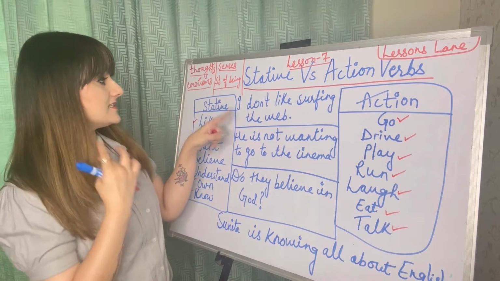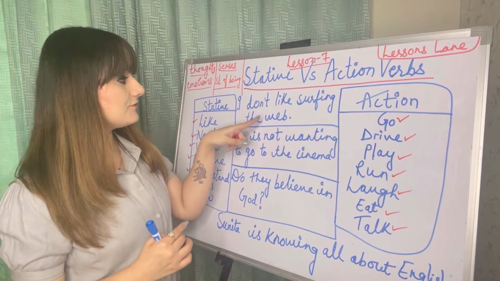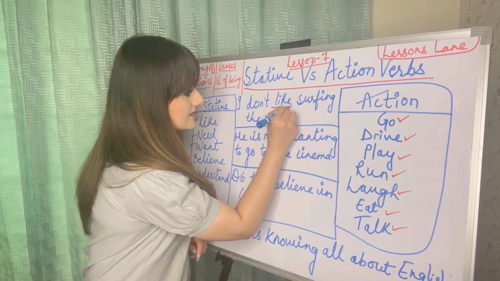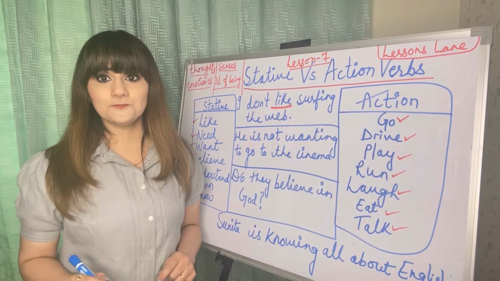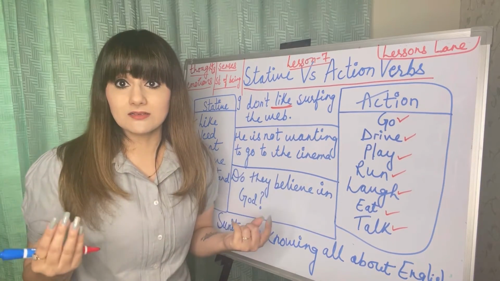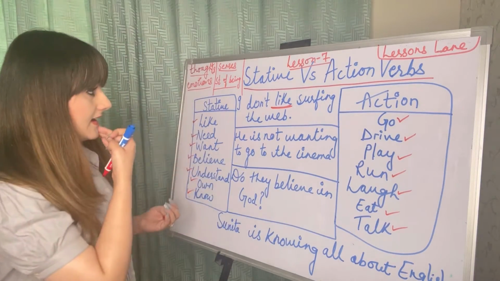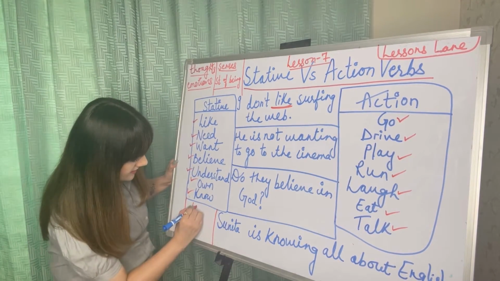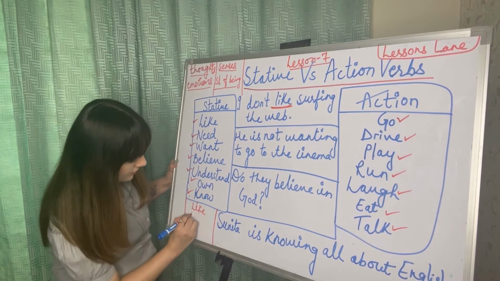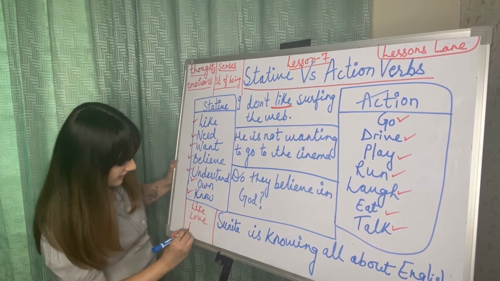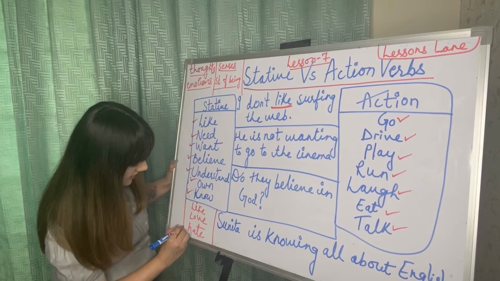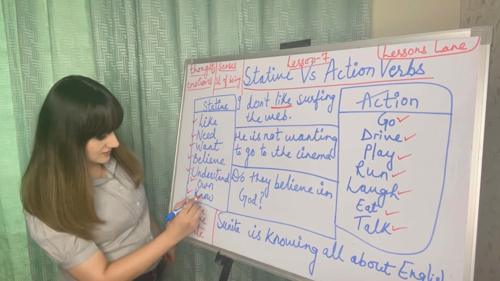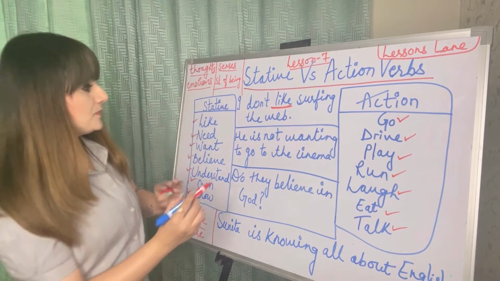My first sentence is: I don't like surfing the web. Here, like is also a stative verb, so let me add it to my list. One more I'll give you: love, hate. These all are related to your feelings, so these all are stative verbs.